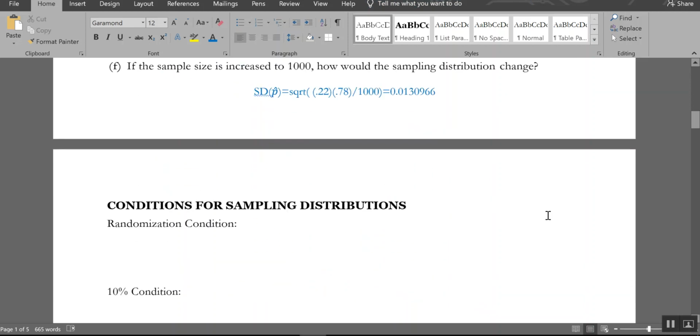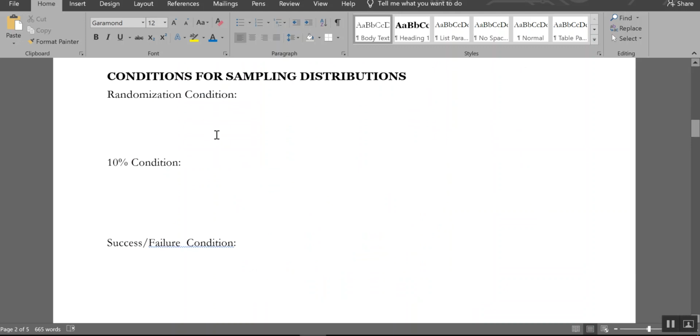Moving on. So when can I do this? What are my conditions for using the sampling distribution? Going back to red because we're doing notes again. Have you noticed I color code things? I don't know. So when we talk about the randomization condition, this was just making sure you have a good sample.